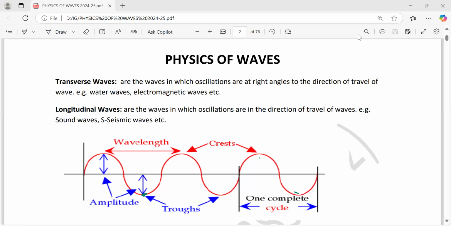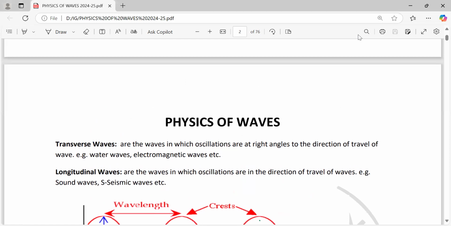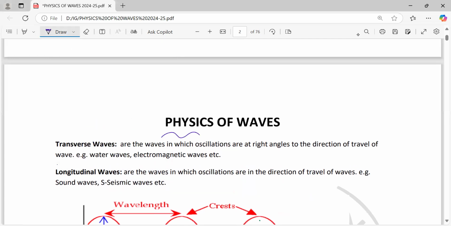Physics of waves. This is block 3 of the syllabus. Block 3, and according to the new pattern, it is 18%. Third comprehensive block of the IGCSE physics. So 18% of the syllabus is physics of waves.